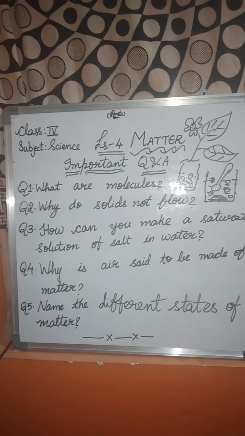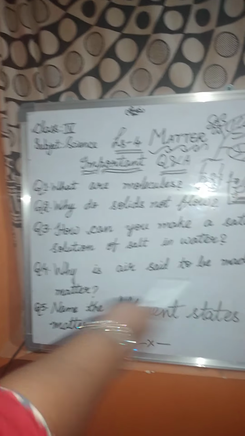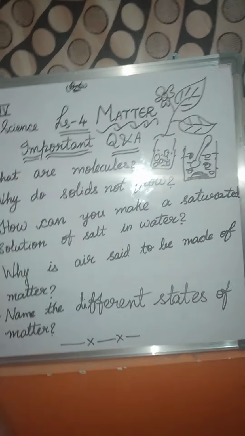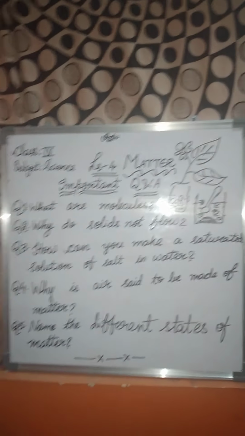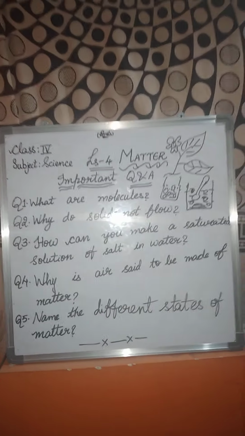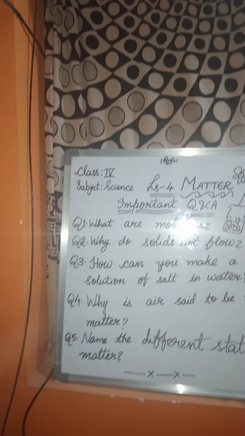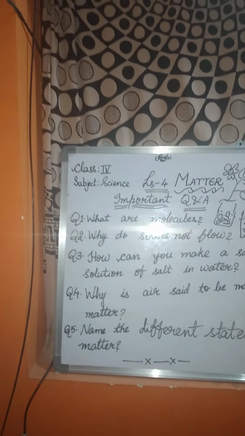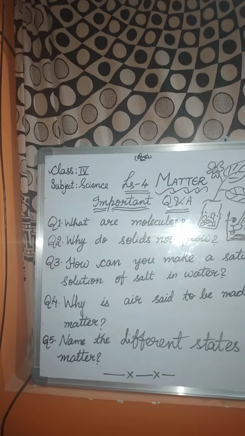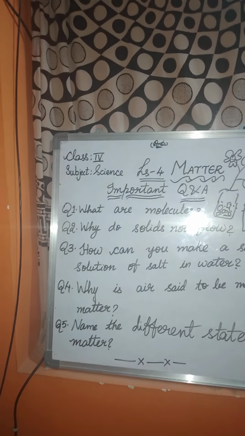Okay, why is air said to be made of matter? Why is air said to be made of matter? Yes, this is a little bit of an application question, children. But then too you can answer it. It is very easy. Anything that has weight and takes up space is called matter.